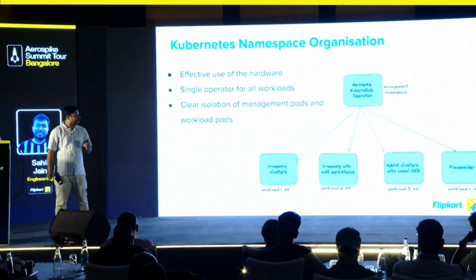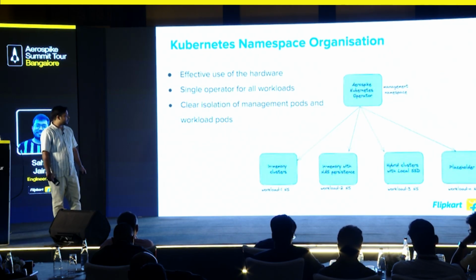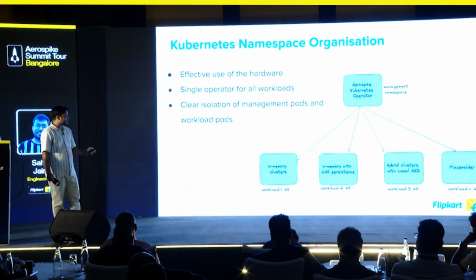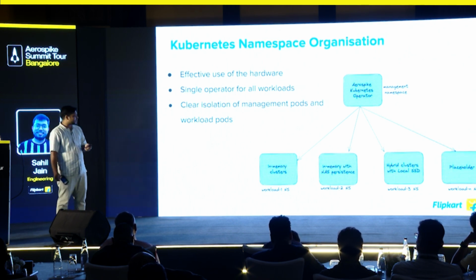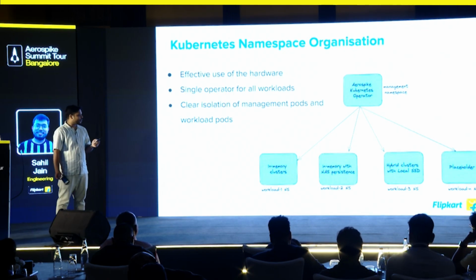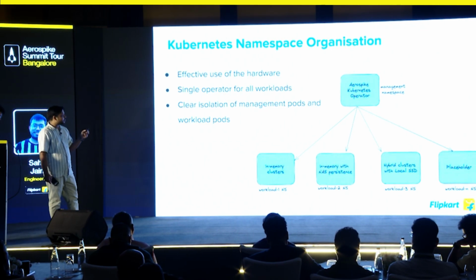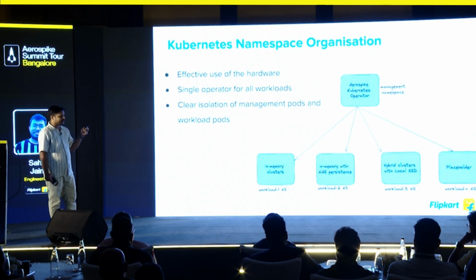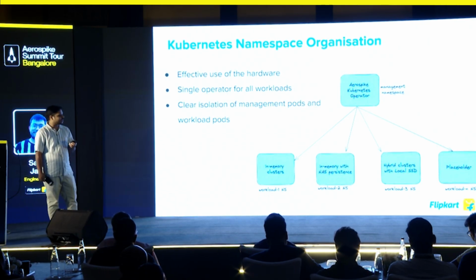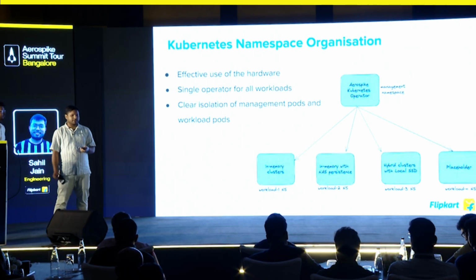To talk a little more about the data plane side of it, we create multiple Kubernetes namespaces. These namespaces are created for a specific purpose. There is a management namespace which handles the Kubernetes operator, Grafana, Prometheus, etc. And we create multiple workload namespaces.